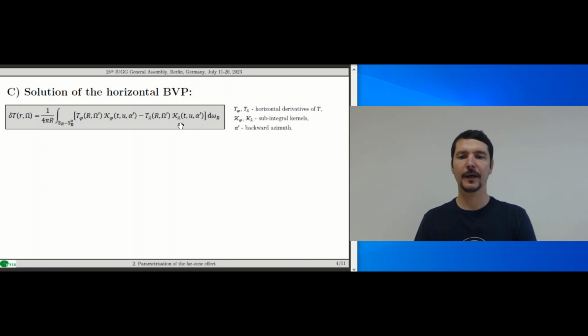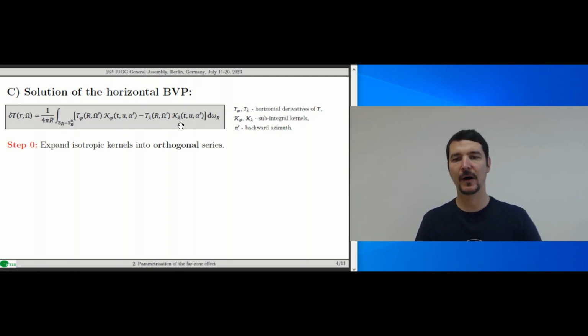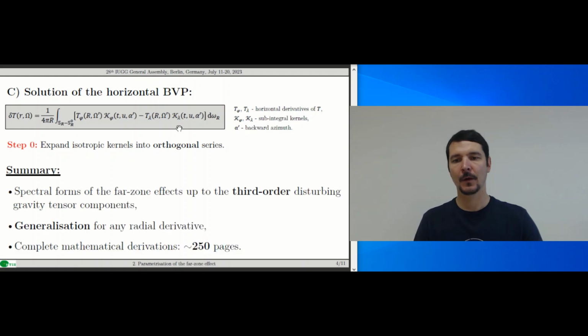Fortunately, I could find a technical way to overcome this issue and called it step 0. Namely, I rewrote the kernels k phi and k lambda such that they were always expanded into orthogonal series. Overall, we derived spectral forms of the far zone effects up to the third order potential derivatives. All formulas were generalized for arbitrary radial derivative of any boundary value.